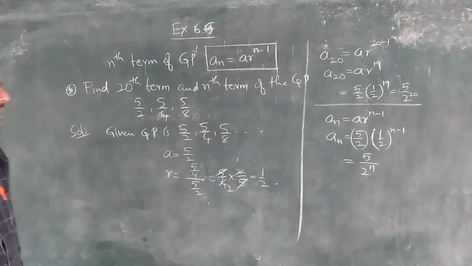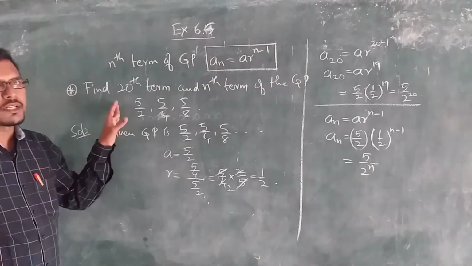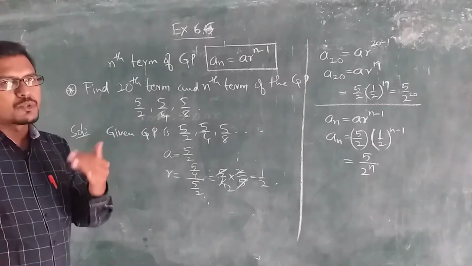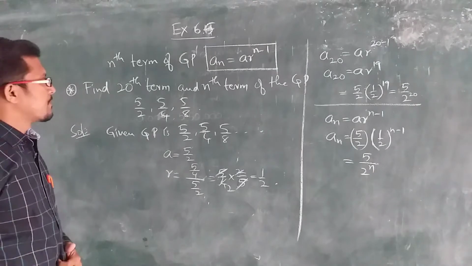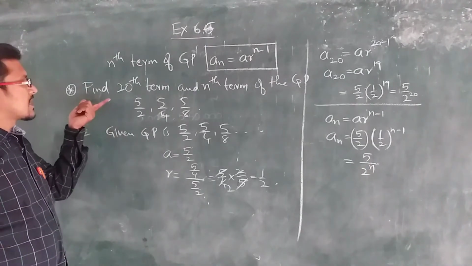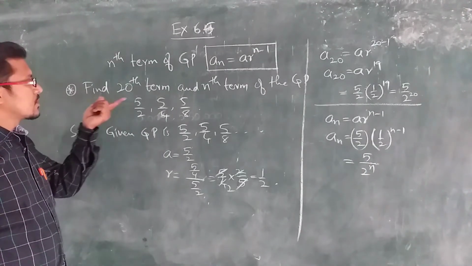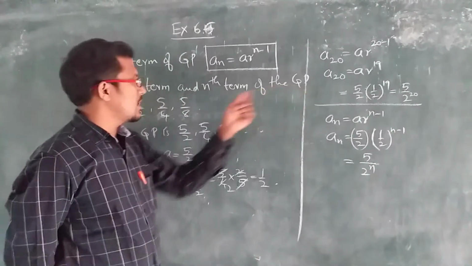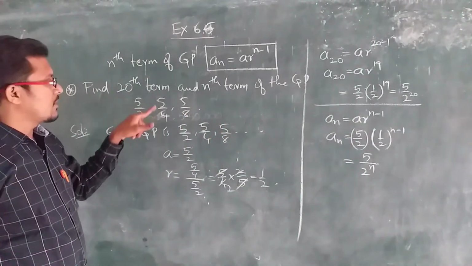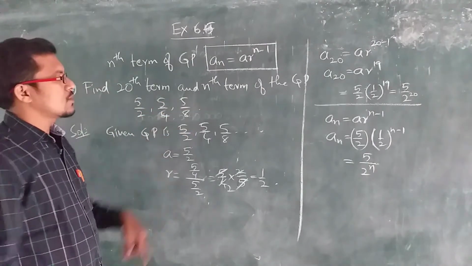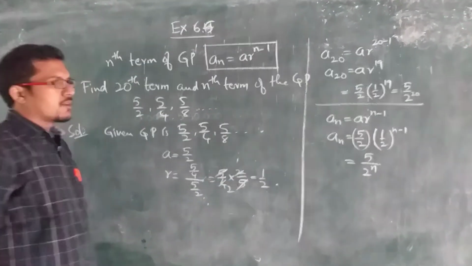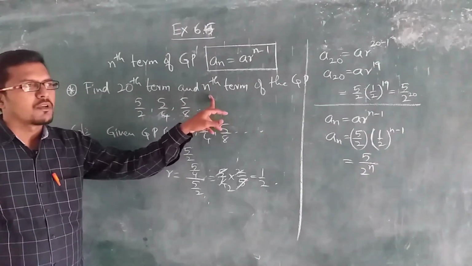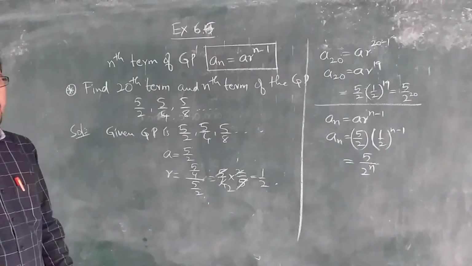Now we are going to see one example problem here, so that with the help of this example we can solve the first 2 to 3 exercises easily. Let us see the example problem. Find the 20th term and nth term of the GP 5 by 2, 5 by 4, 5 by 8 and so on. So, we have to find the 20th term and nth term of this given geometric progression.